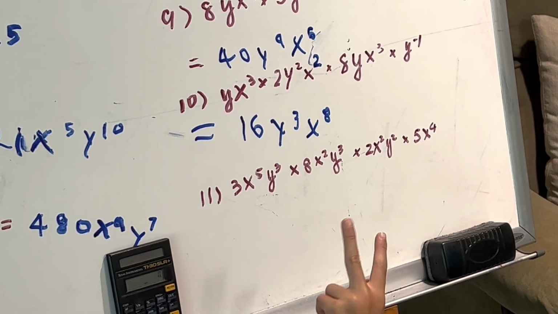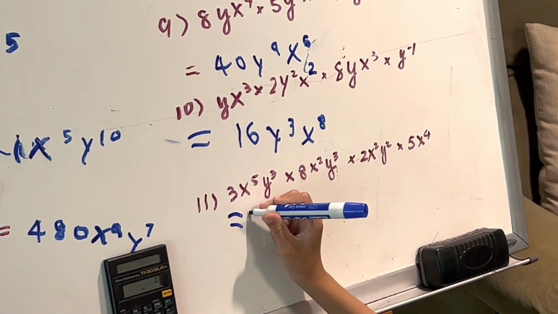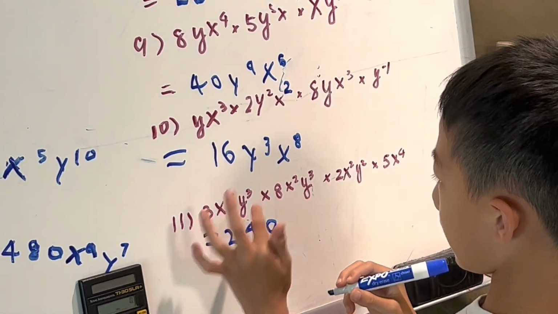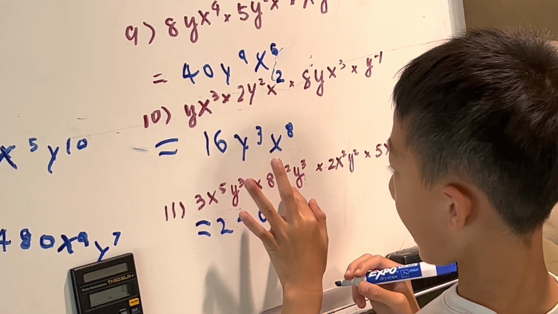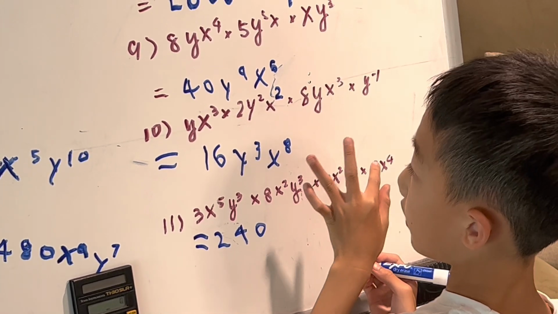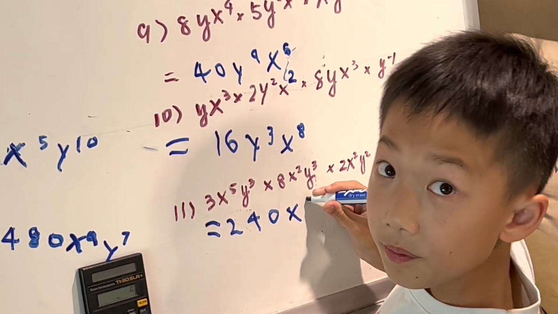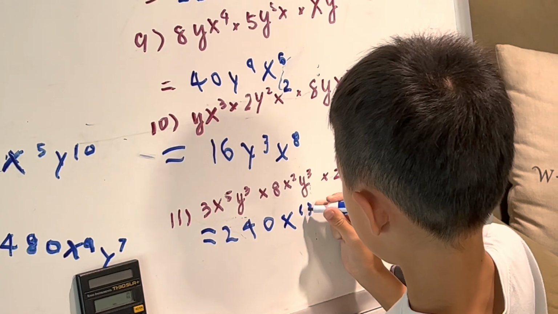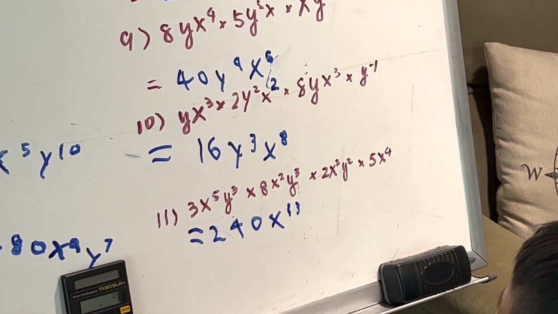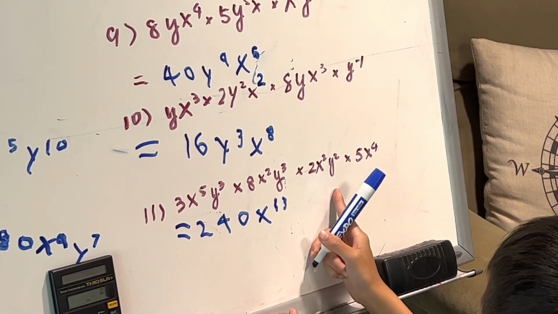And remember that trick I told you? 10 has 1 zero, so it equals 240. x first, so x to the power of 7, x to the power of 9, x to the power of 13. y times y cubed times y cubed, y to the power of 6, y to the power of 8.